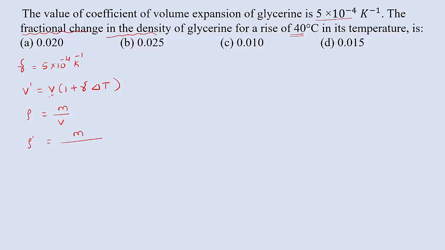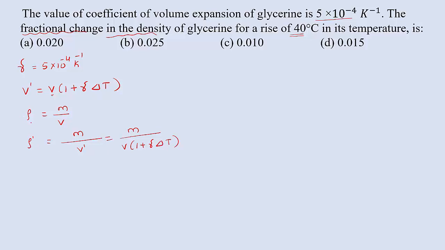After expansion the volume changes, that is cubical or volume expansion. So instead of V I am going to write V dash. V dash means m divided by V into 1 plus gamma delta T. So now we have the rho and rho dash values.